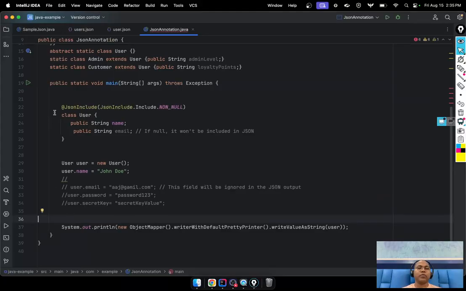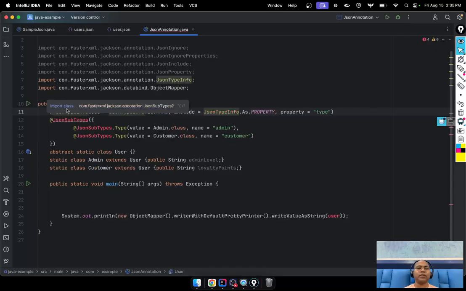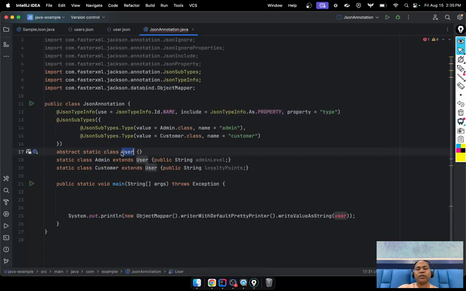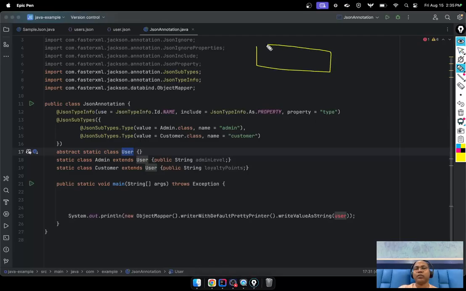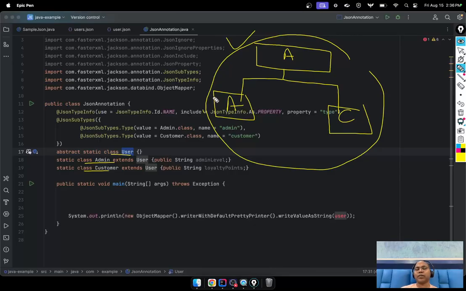Let's just remove everything and import the classes. So here the scenario is that we have one user class. User class is your abstract class, and it has two subclasses. One is the admin class, another is the customer class. So this is the kind of case where we have a super class and subclass hierarchy relationship.